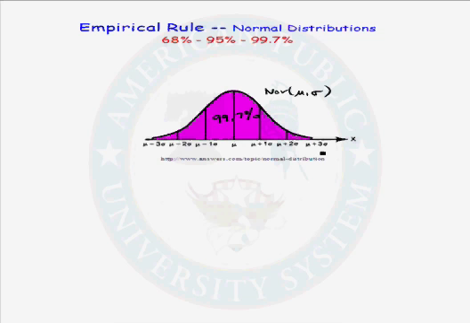Again, the empirical rule, called the 68, 95, 99.7% rule, tells us that within 1 standard deviation of the mean, 68% of the observations fall. Within 2 standard deviations of the mean, 95% of all observations fall. And within 3 standard deviations of the mean, virtually all observations will fall.